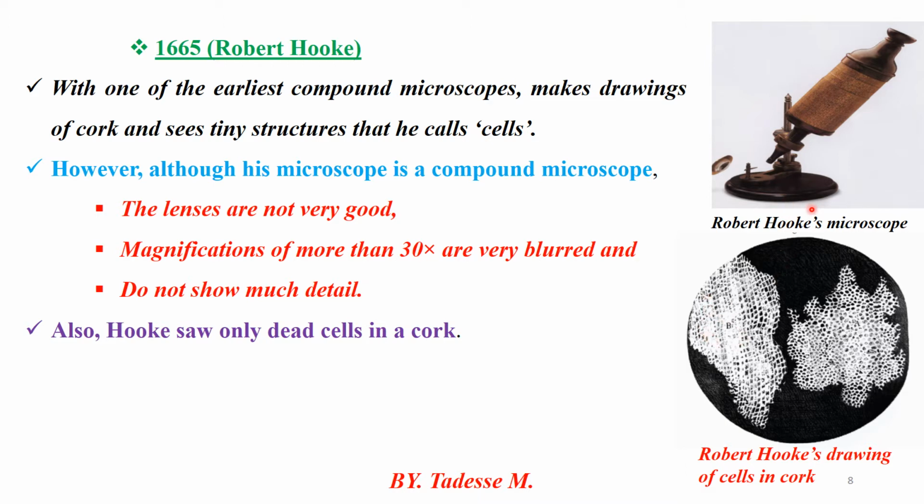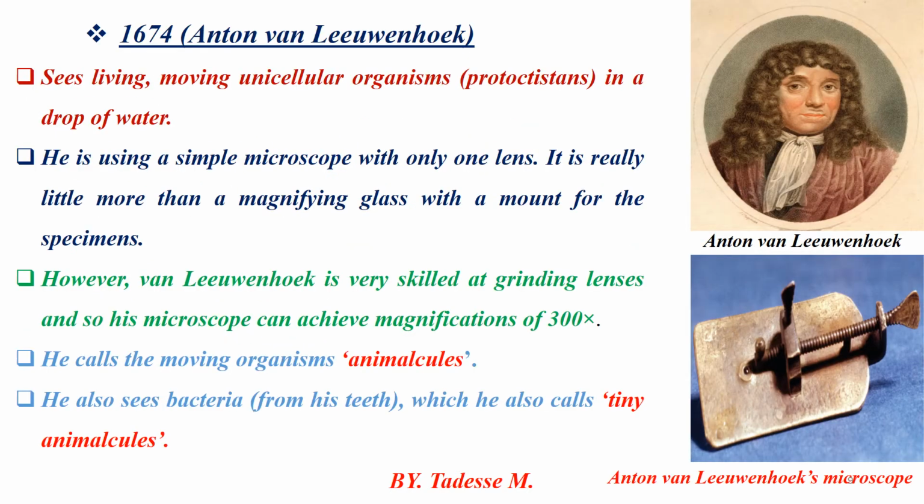Then finally, it was concluded that the cells observed under the compound microscope with 30 times magnification gave a very blurred image. They are called dead cells. Is that the conclusion of Robert Hooke? Therefore, Robert Hooke only identified dead cells in the cork. The magnification is not very good because it is only 30 times. As a result, it does not show fine detail of an object. Therefore, finally, Hooke saw dead cells in a cork.